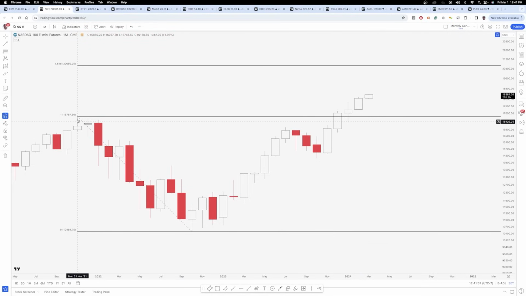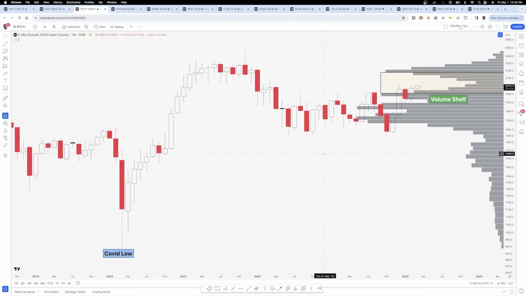I'm essentially measuring the high from the high of November of 2021 to the low of October of 2022. That's the measured move. And then this 1.618 extension is just a function of that move. And so that's definitely something to keep in mind going into the rest of the year for that upside potential target, which is about 12% higher than where we are today.